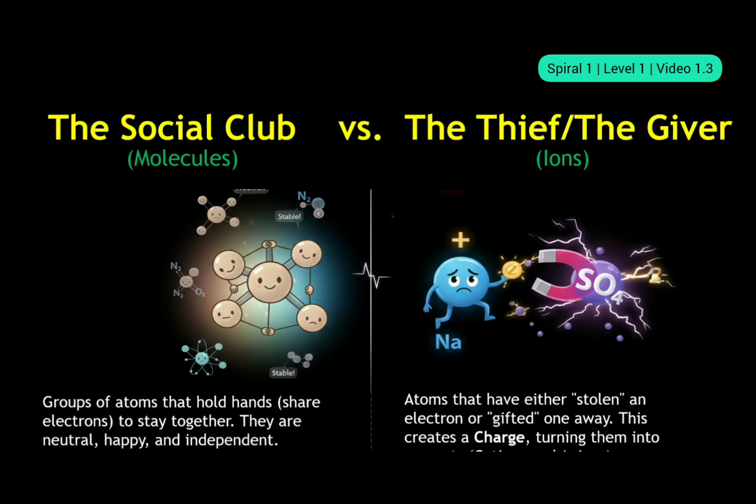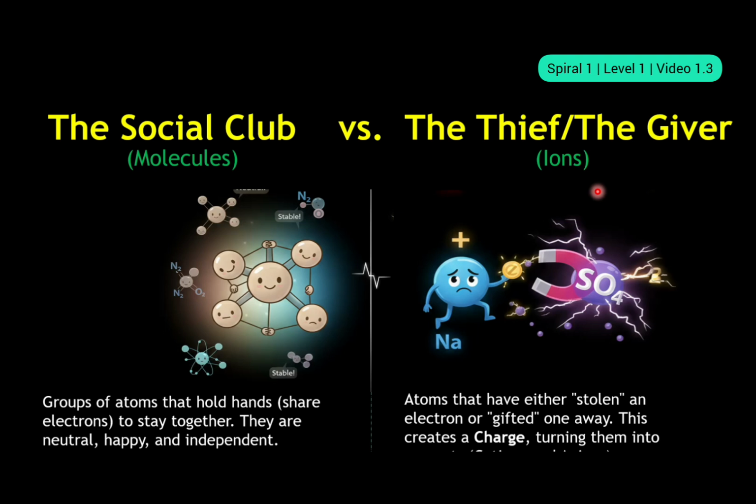In this video, we are going to discuss molecules and ions, the very basic aspects of these two entities. All right, so we are going to compare it to a real life situation as usual so that it becomes easier for us to understand. A molecule is something like a social club, they like to stay together as a group, happily holding each other's hand. Whereas ions are entities which are either like a thief or a giver. Some of them steal the electrons from other entities, or some give away their electrons.